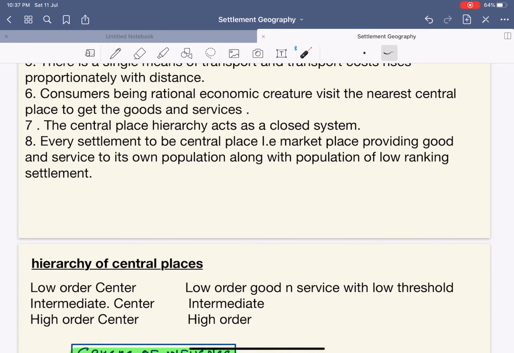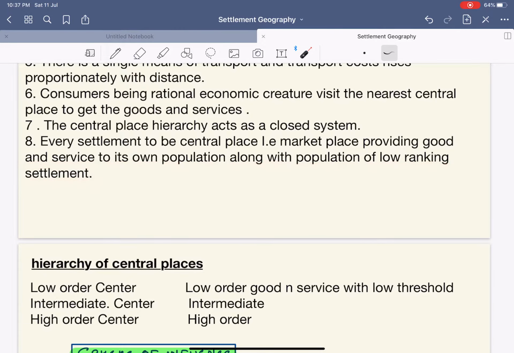Next, the central place hierarchy acts as a closed system. What is a closed system? A closed system means there is no incoming and there is no outgoing. Simple. Again, every settlement, to be a central place, that is the marketplace, provides goods and services to its own population along with the population of the low ranking settlements.